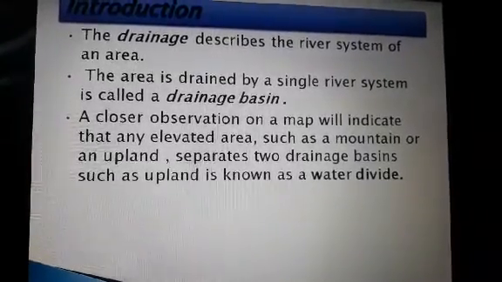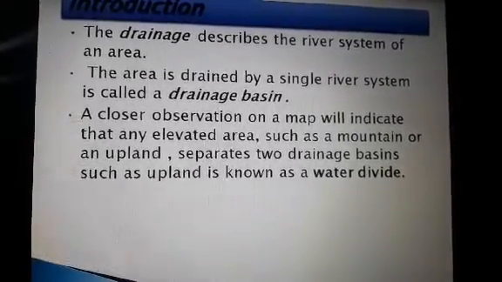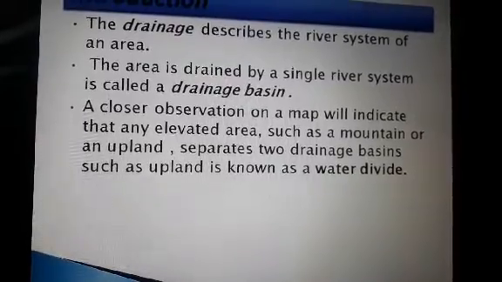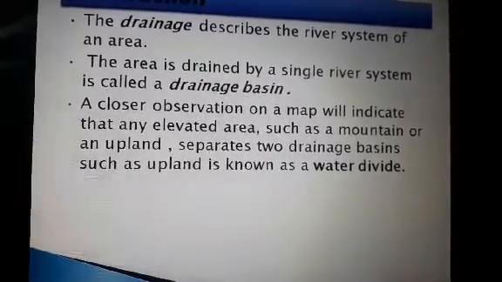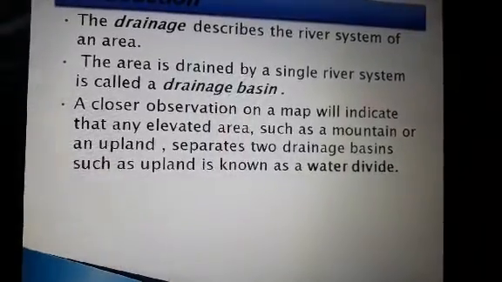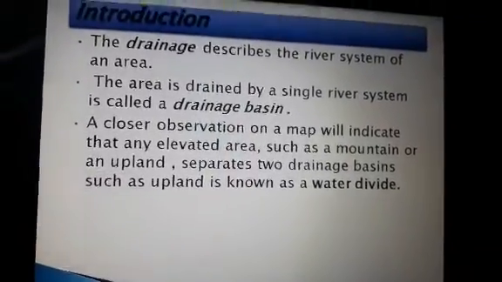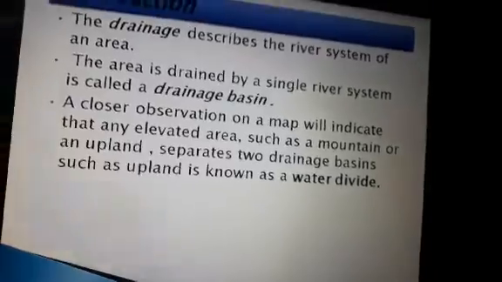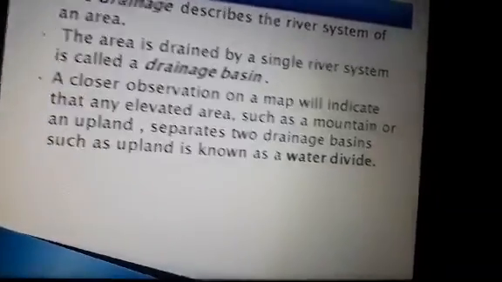A closer observation of a map will indicate that elevated areas such as a mountain or an upland separate two drainage basins. Such an upland is known as a water divide. Here is an example of a water divide.